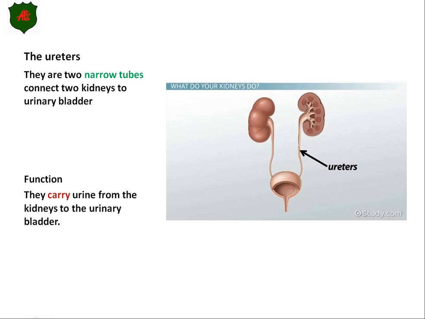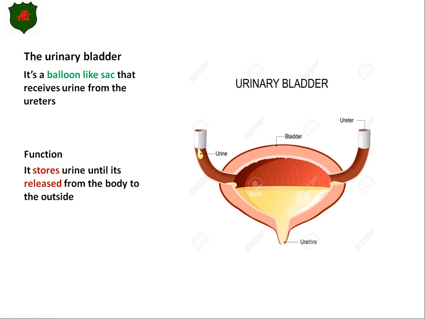Now let's talk about the urinary bladder itself. See the balloon-like organ at the end of your urinary system in the drawing? Yes, it's called a balloon-like sac. It looks like a balloon that receives the urine from the ureters. So how does it look? It is like a balloon-like sac, and it collects or receives the urine from the ureters.